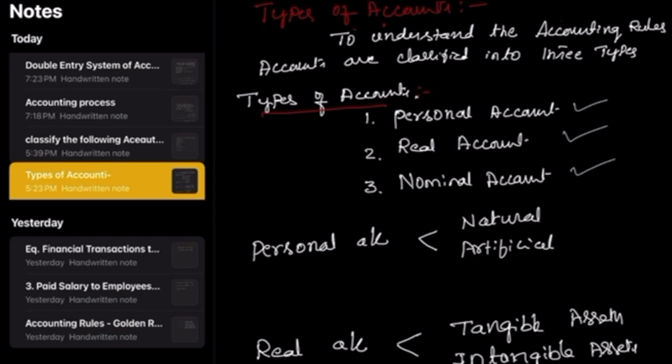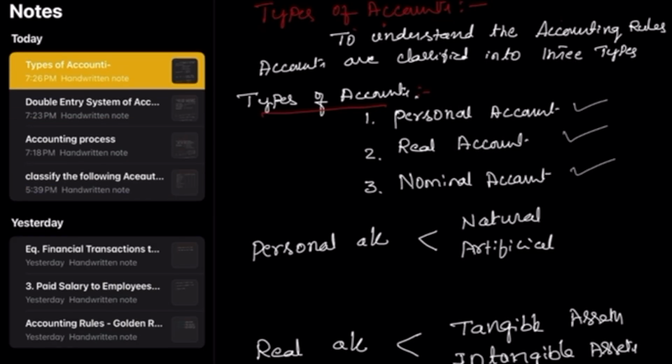This is the basic concept you have to understand for the accounting rules. Once you understand them, you will be able to identify the debit and credit of each transaction.